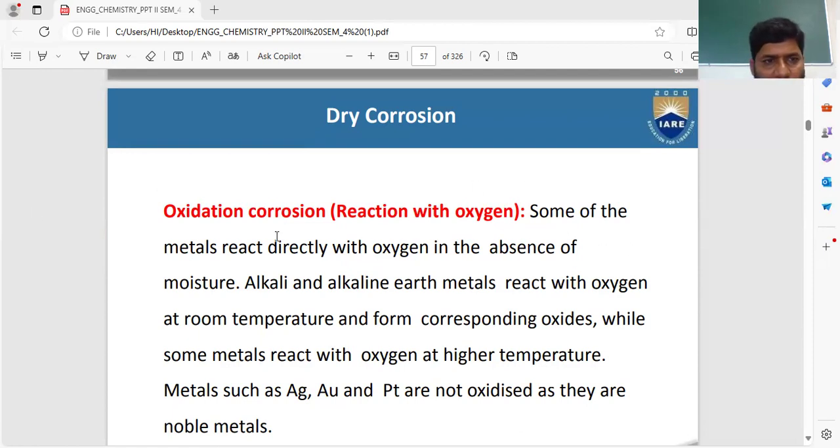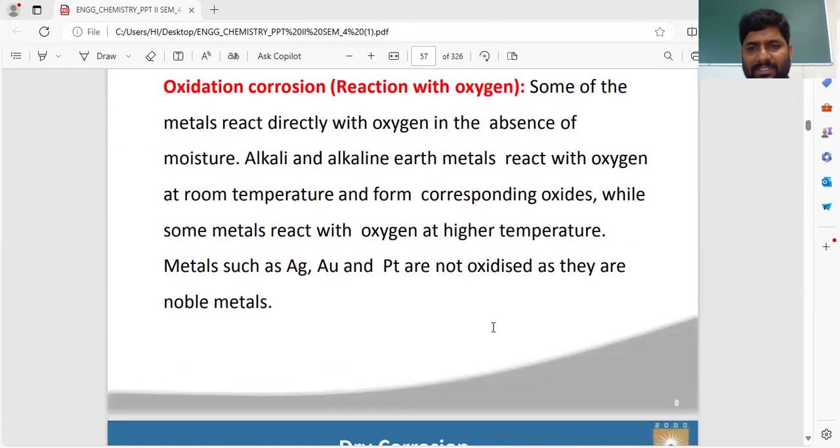Some of the metals react directly with oxygen in the absence of moisture. That is alkali and alkaline earth metals. We know that group IA and group IIA metals react with oxygen at room temperature and form corresponding oxides.